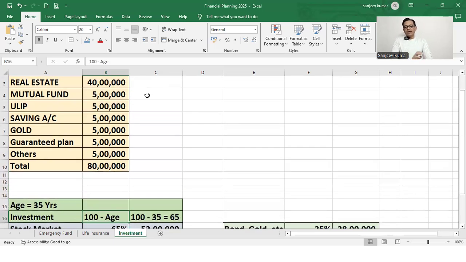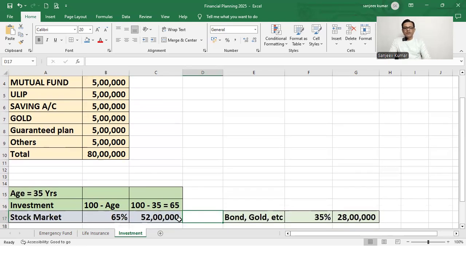Just assume your age is 35 years. Then there is one formula: investment in stock market equals 100 minus your age. 100 minus 35 means 65. So 65% we should invest in stock market. Stock market is a risky place, so we should put 65% of our capital.